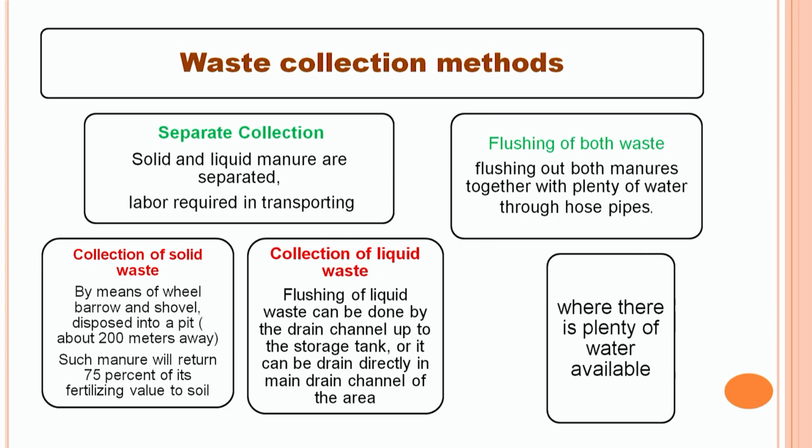Second component of separate collection of solid and liquid waste is the collection of liquid separately. In this liquid collection method, liquid from the different sheds is collected into the main farm draining chamber. Second method of handling animal waste is handling solid and liquid waste together. This is known as the flushing system. This is mostly used in areas where there is a lot of availability of water.